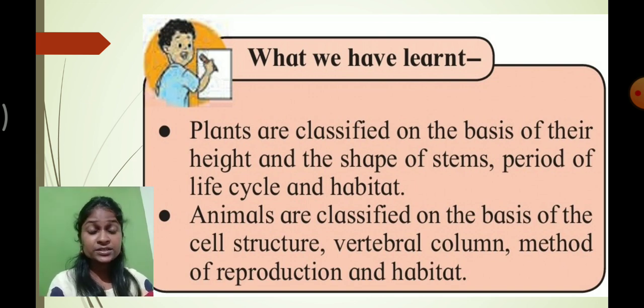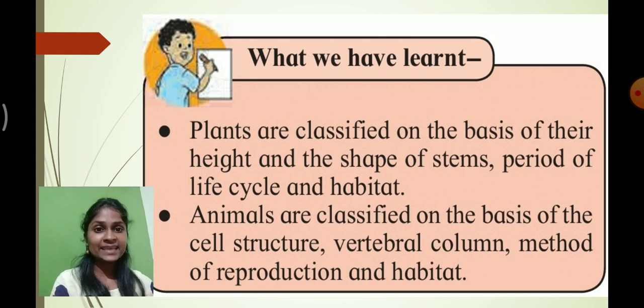What have we learned so far in this topic? We learned that plants are classified on the basis of their height and the shape of the stem, the period of their life cycle, and the habitat.